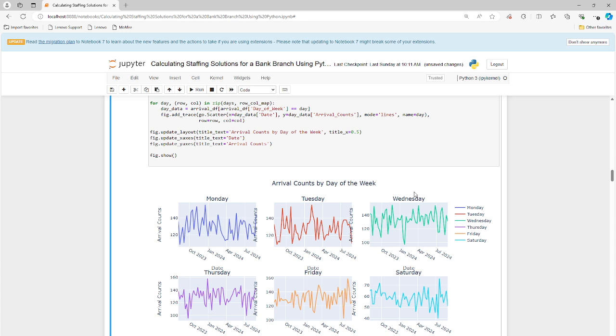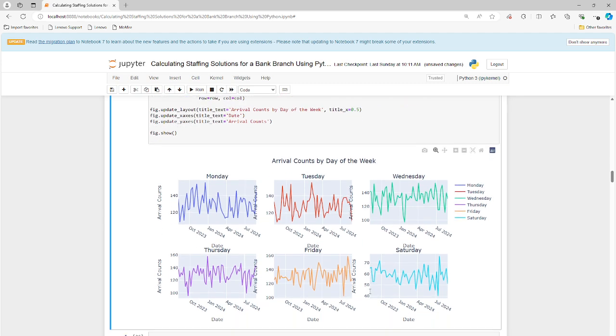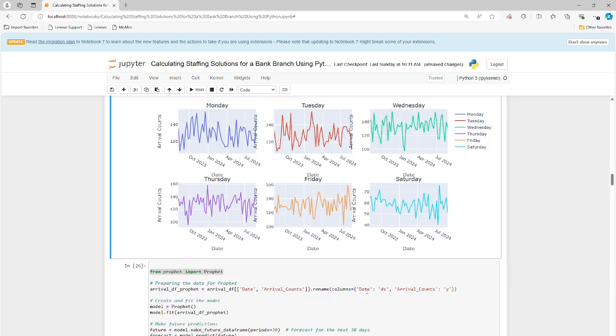Maybe the other one is slightly better because you can see that Saturdays are historically less customers, less demand, lower frequencies of people coming into the branch. And this one, you can still tell on the y-axis, we're looking between about 40 to 70, so that's pretty obvious. But if someone wasn't paying attention, they might think that all 6 plots are pretty much the same, when in fact, Monday through Friday, the minimum is maybe down to 100 or so, and the maximum is up to about 160, and Saturday is different, right? So just be aware of that y-axis in this view, right? Could be a little bit misleading, but hopefully it's not.